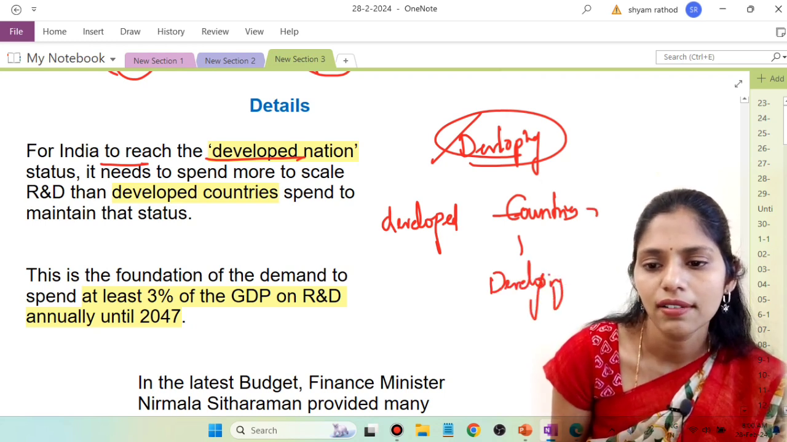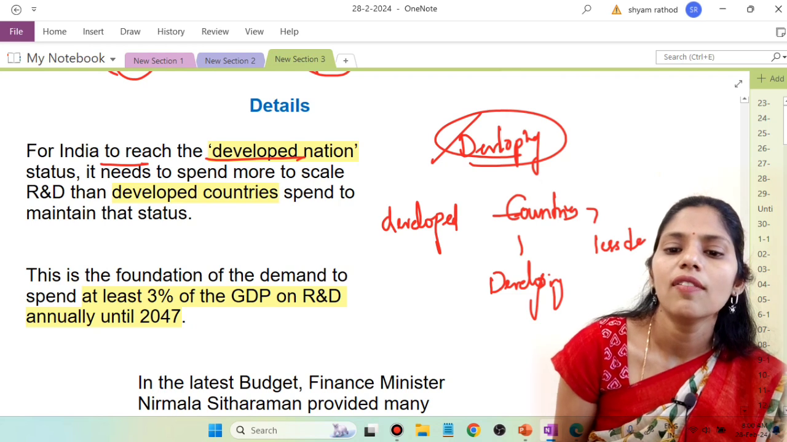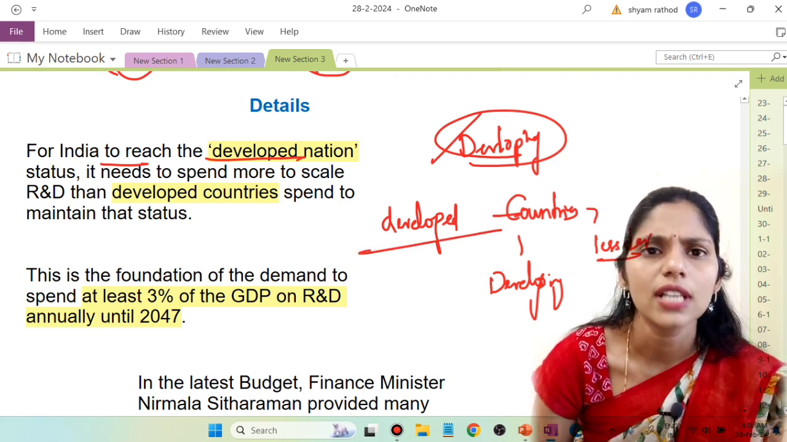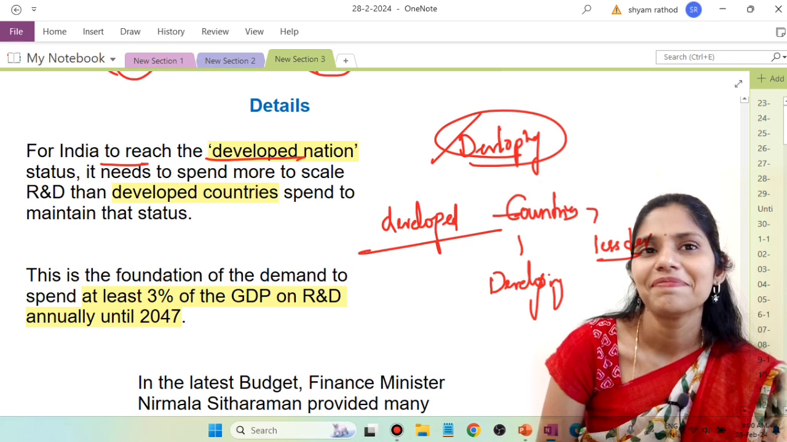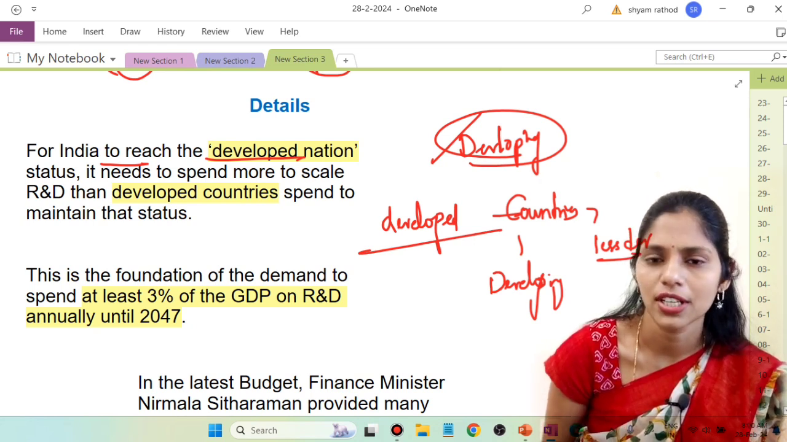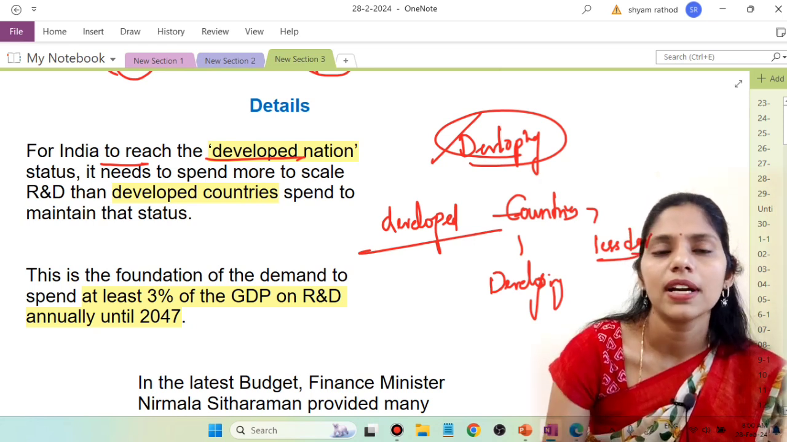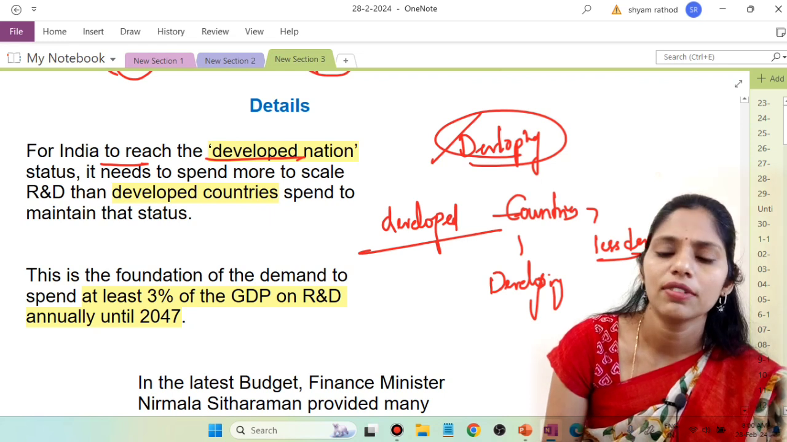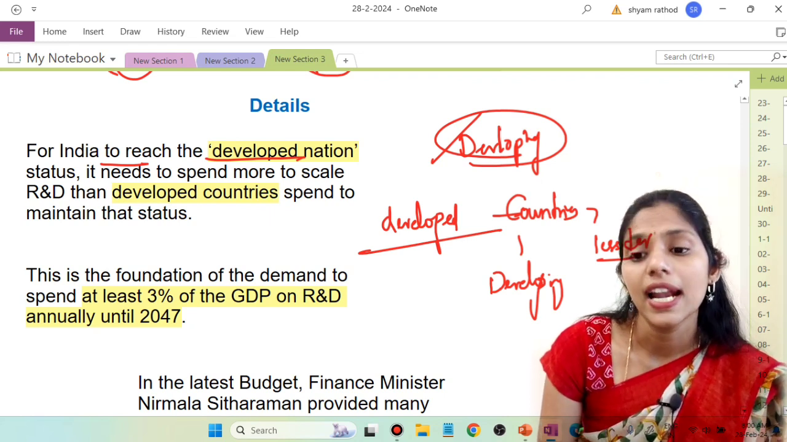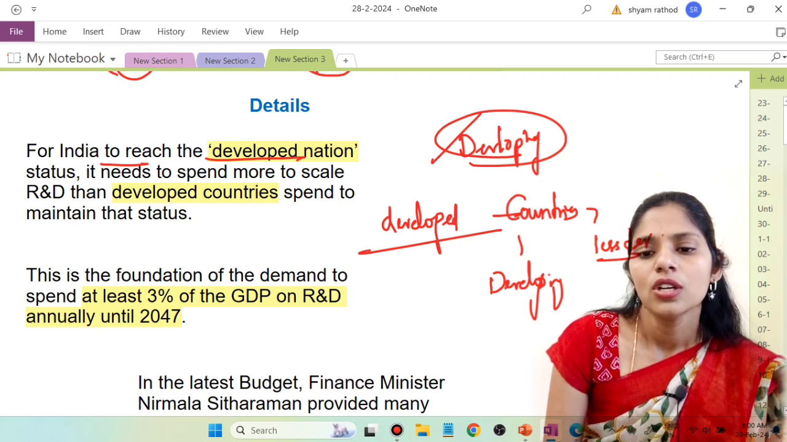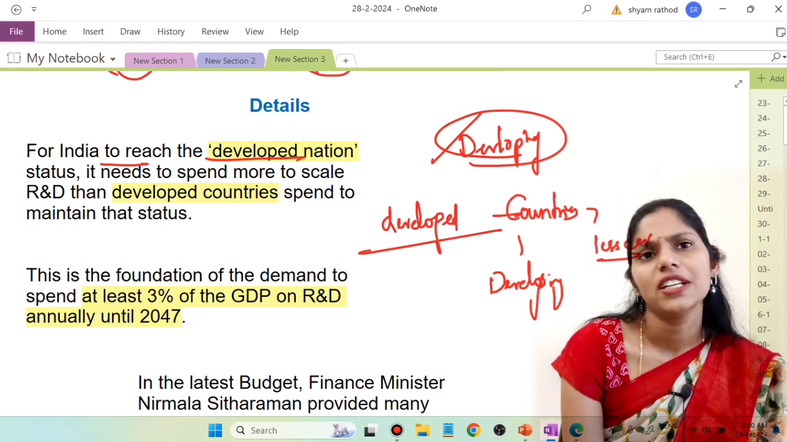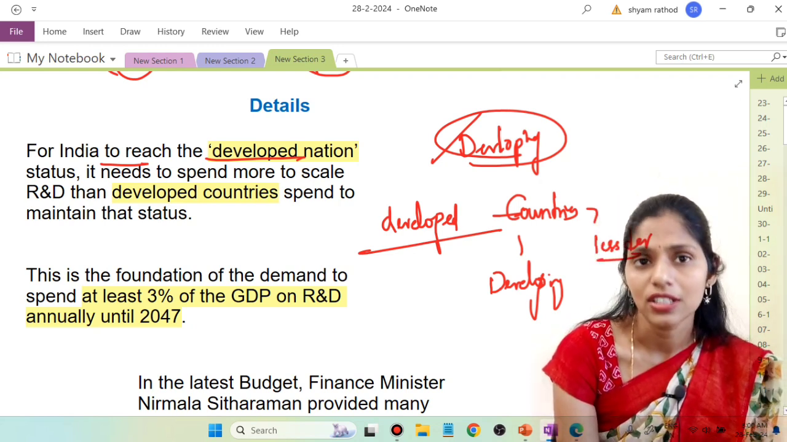Next one is less developed. So developed means nothing but European countries, America, Japan, like that. And developing countries like some Asian countries, and also some countries from Africa. So like that we have developing countries, and less developed countries are mostly African countries. So if you're talking about the status of India, India's status is developing country only.